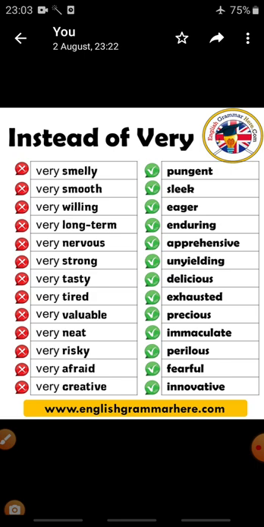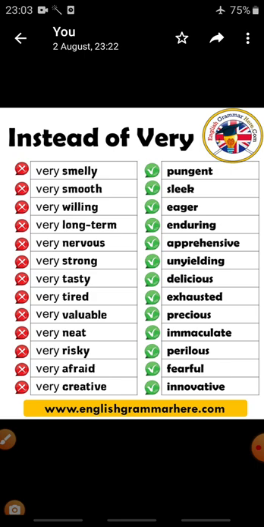In place of very nervous, you can use the word apprehensive. And instead of very valuable, you can use the word precious.